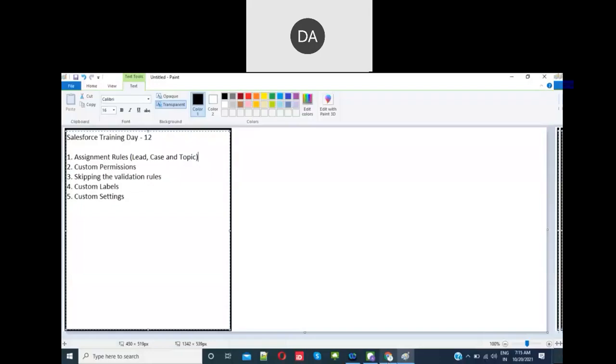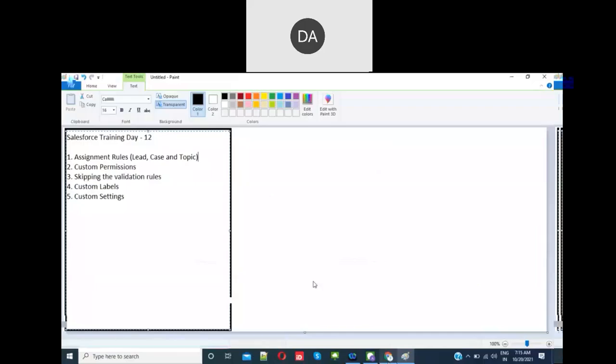Now let's see how the assignment rules take the case object. I have a case object.